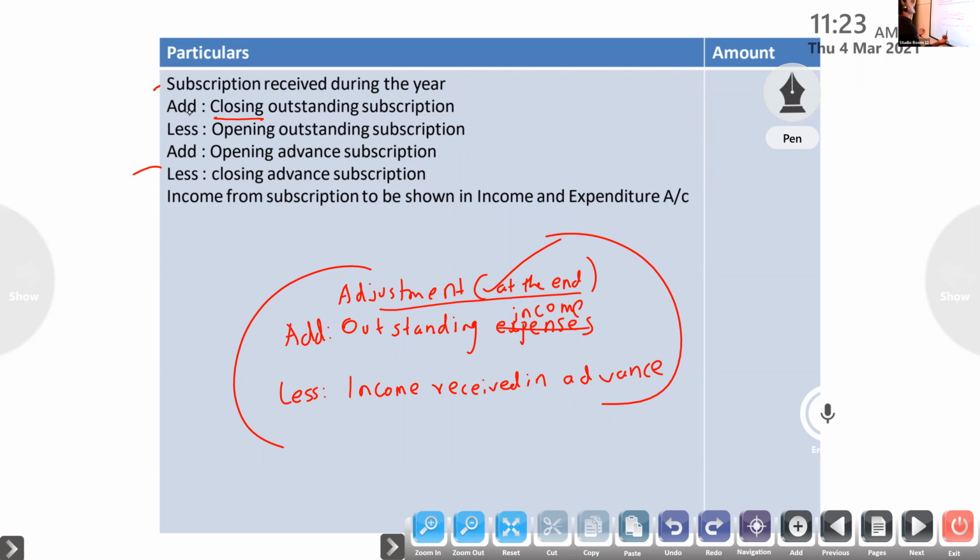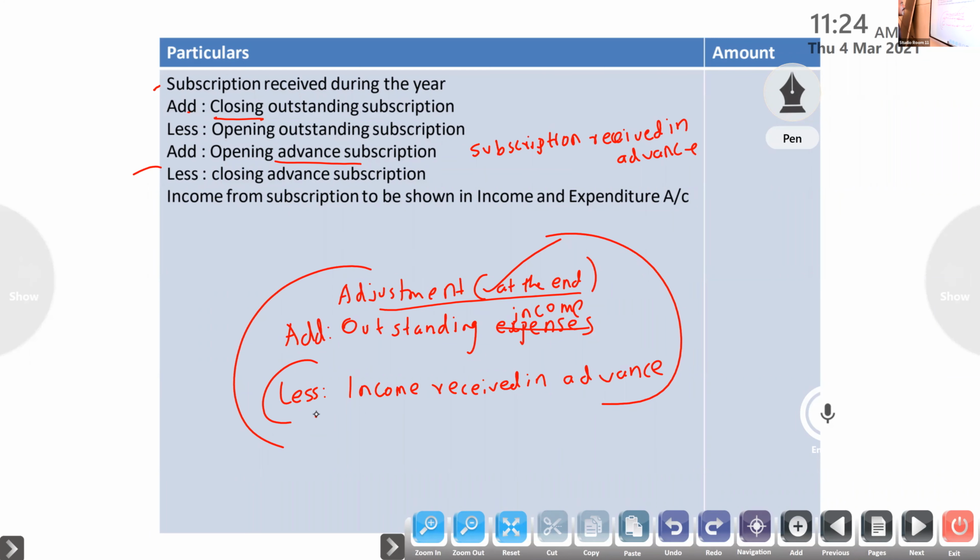Then subscription received in advance, at the end we are doing less. So opening add, closing less. Then you will get the current year subscription. This amount only we will write in the income and expenditure account.